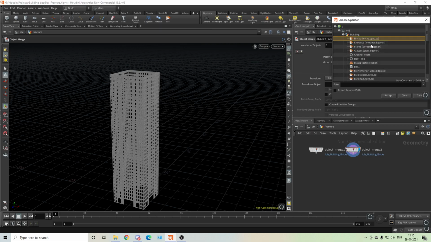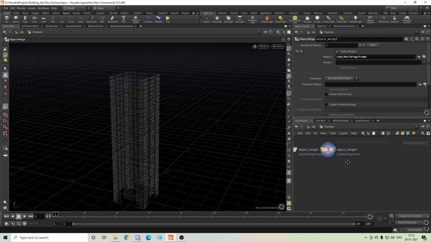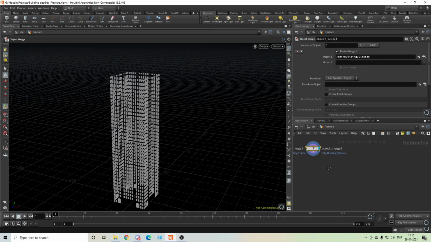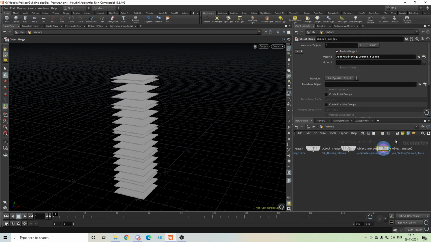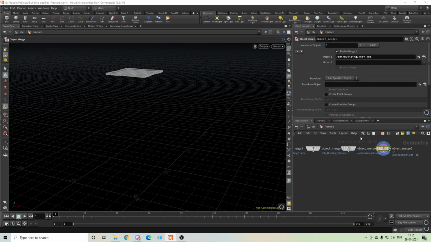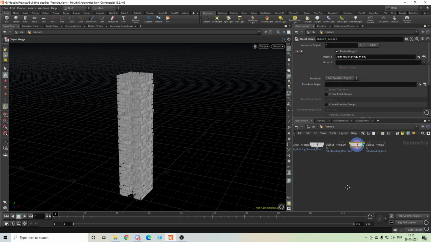So we have bricks, we have entrance, which we don't even use, and we have frames. Frames are easy to do because we don't have to do boolean on that. Booleans are a little bit heavy also, according to me. So we have ground floor, rooftop, and interior walls.